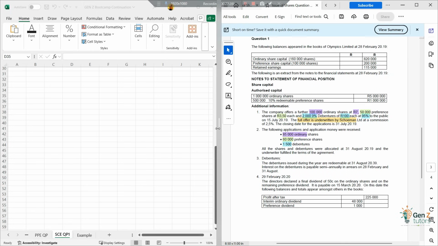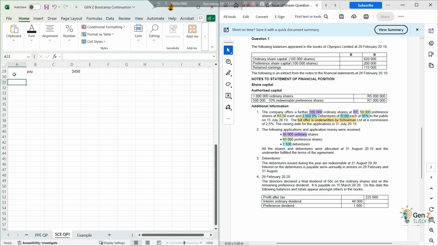So now let's go. The closing date of the application was 31 July. So on 31 July, this is what had happened. We had already received the application. So on your journal entries, remember you have your date here to keep track of everything if you want. And then you have your details.